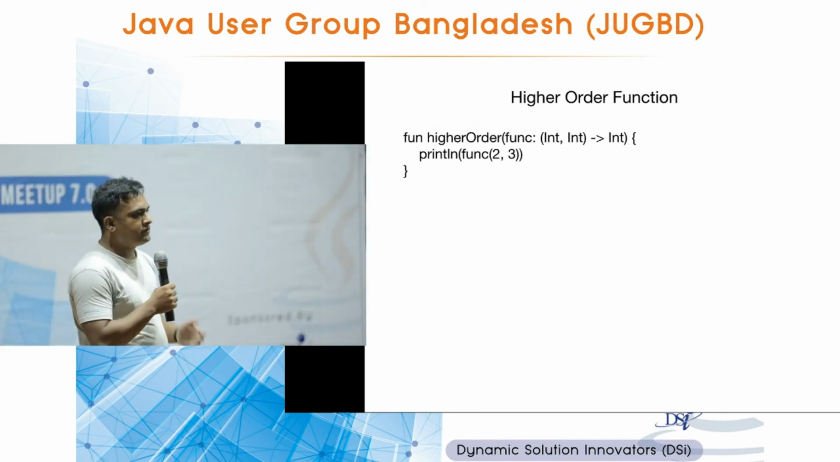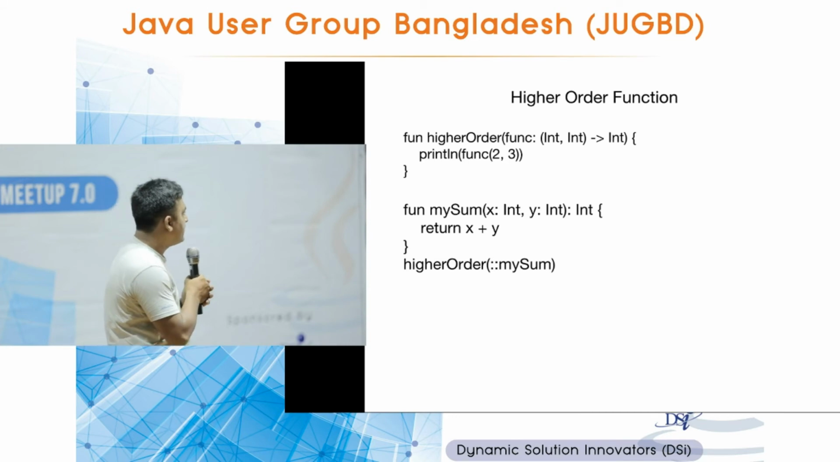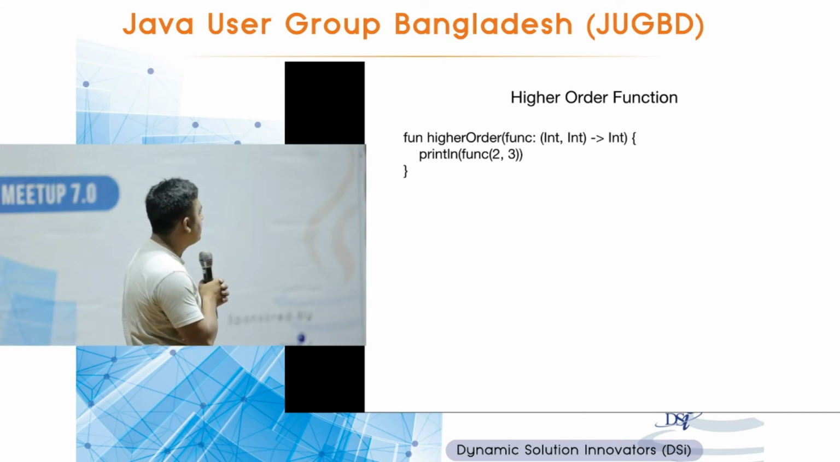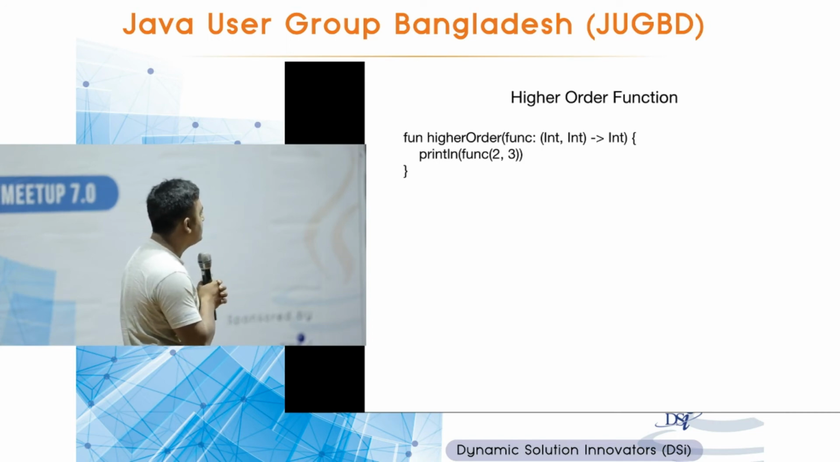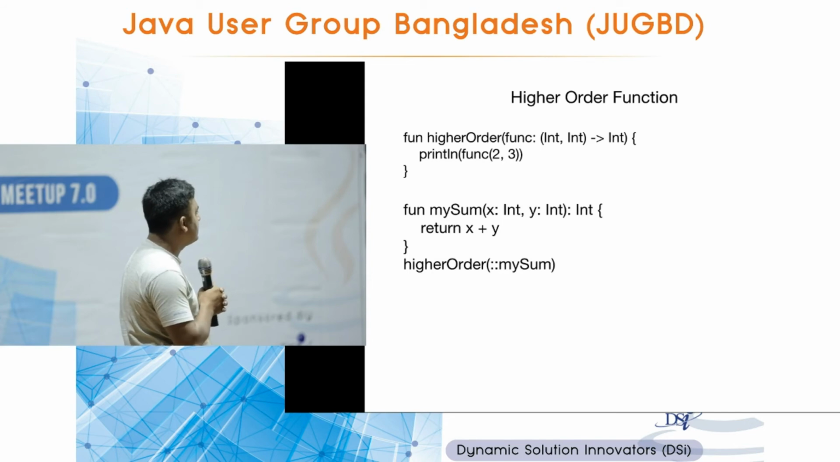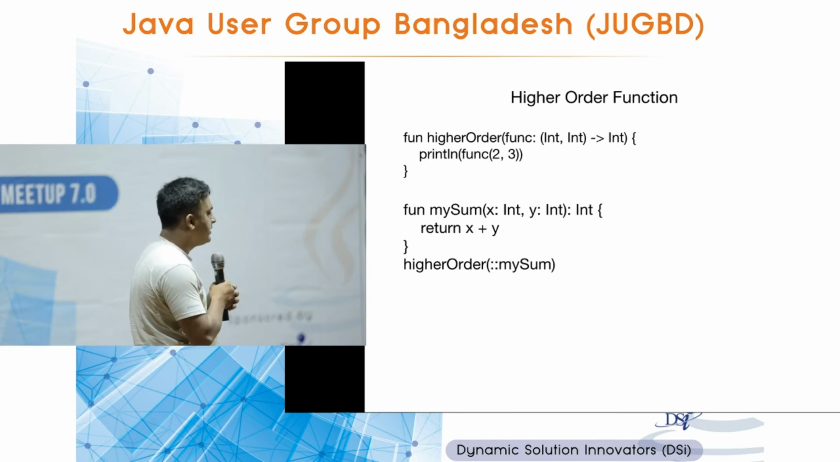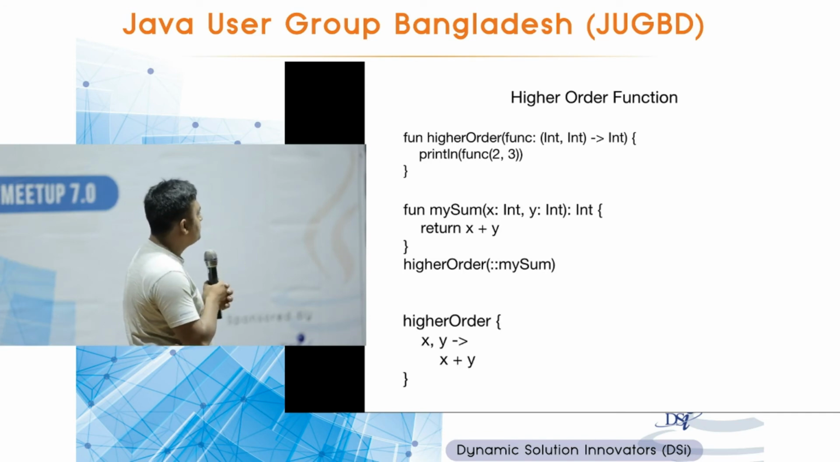Higher order function. A higher order function is a function that takes a function or returns a function. You can use that in Kotlin as well. So this is a higher order function, where the first parameter, actually the only parameter, is a function. The function signature is that it takes two integer arguments and then returns an integer. So to call this function, you can create a function like this, mySum, which takes two integer arguments and returns x plus y. And to call this function, you call it like this: higherOrder, within the parentheses, double colon and the function name.